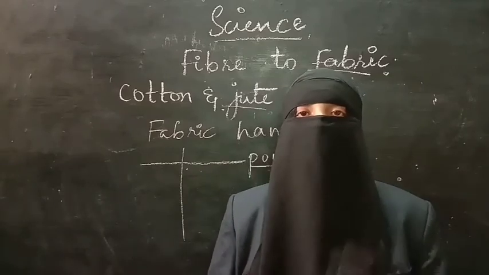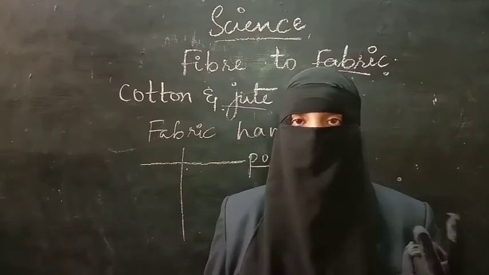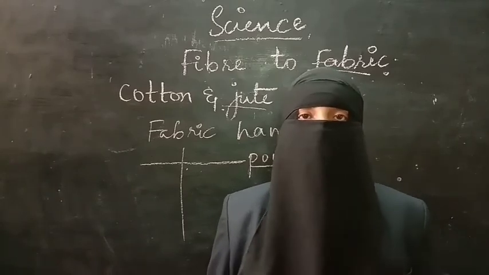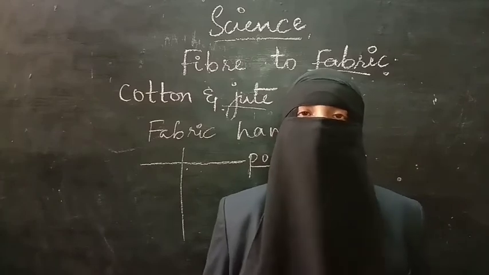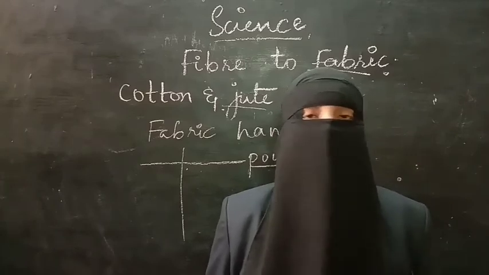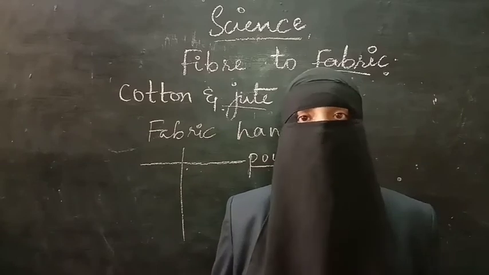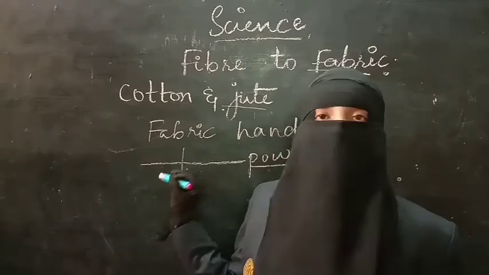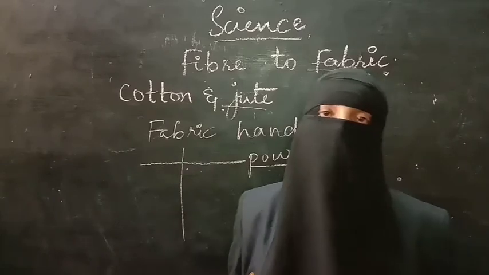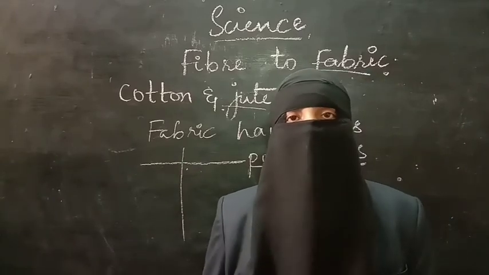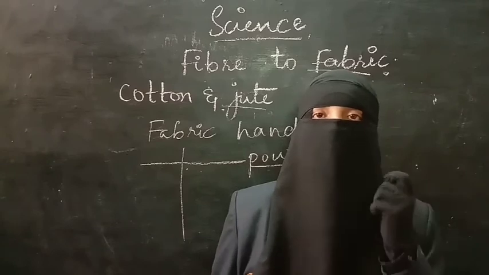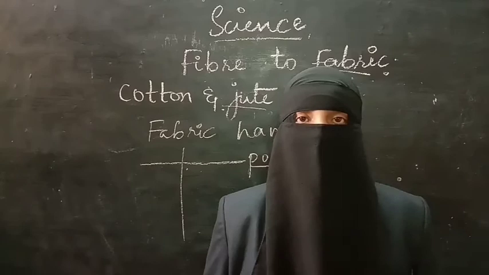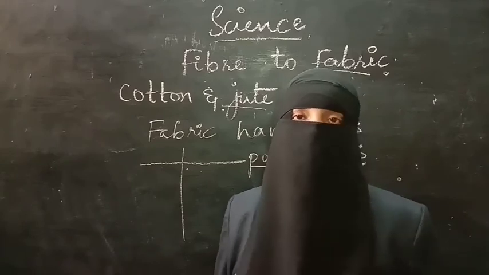You have to collect two papers of different colors. If not, you can take dry coconut leaves. If not, you can take the leaves and remove the middle part of the coconut leaf. What you have to do is arrange them like this, vertical and horizontal threads, right? So take one leaf, one part of it, or you can use paper. Better if you use papers. Use two different color papers and do this weaving.